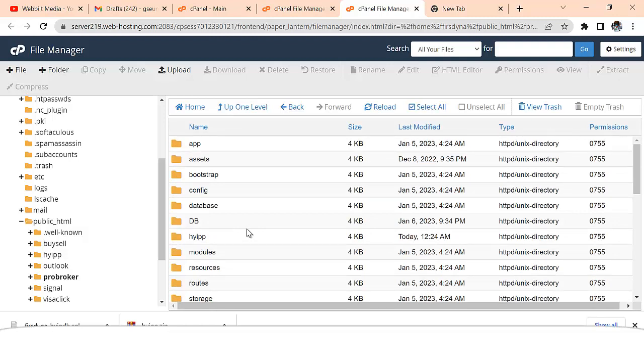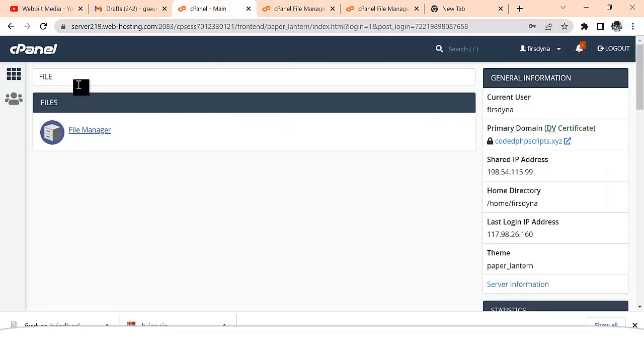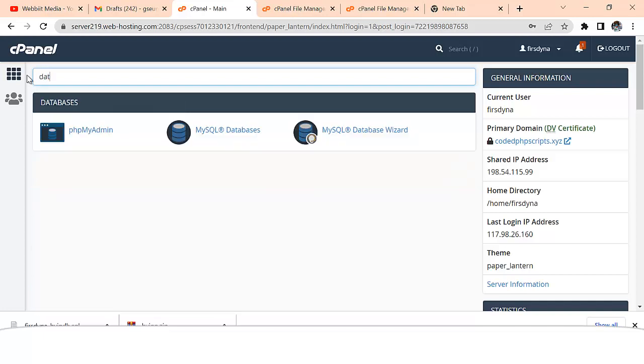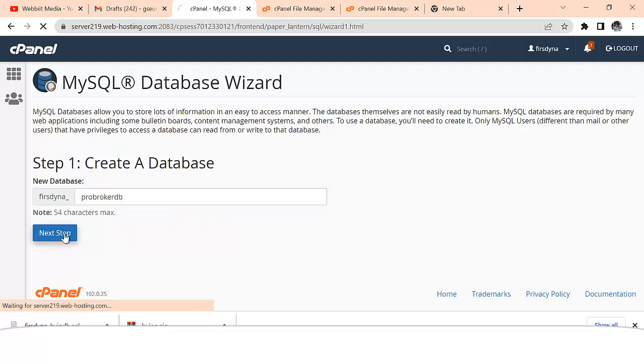So the next thing I'm going to do is create a database for this. I'm going to come back right here and say database. So I'll click on MySQL database. So I will say pro broker DB, any name of your choice, then you click on next step.